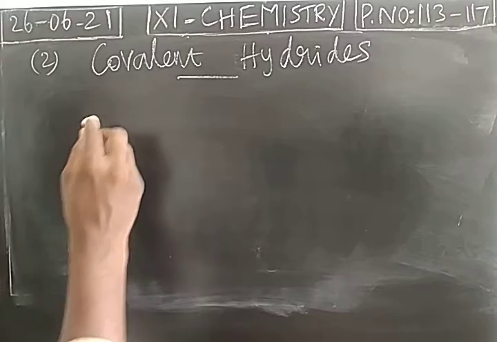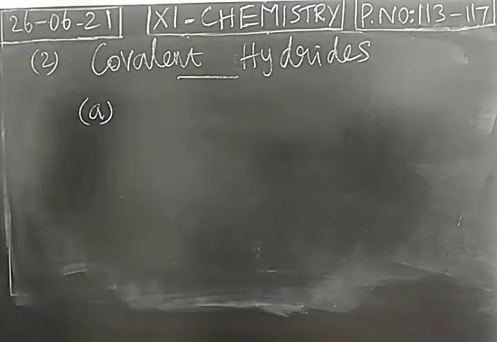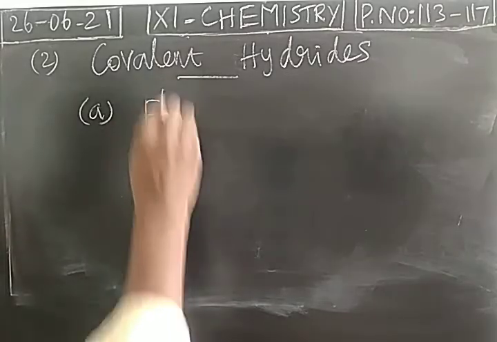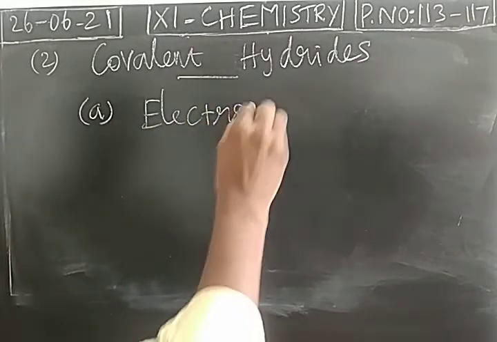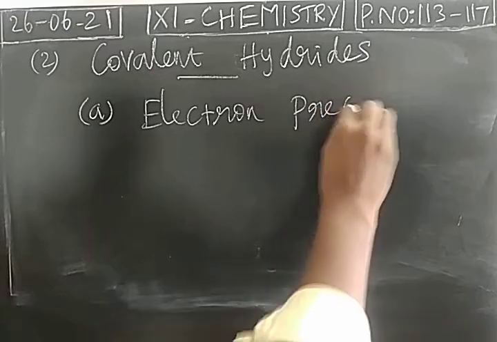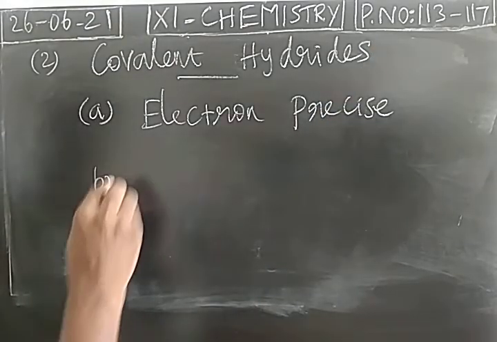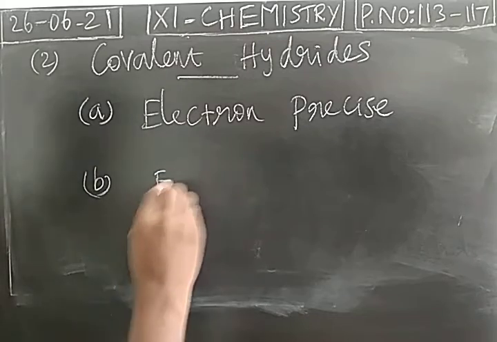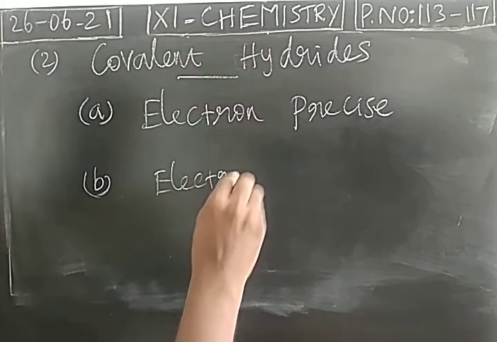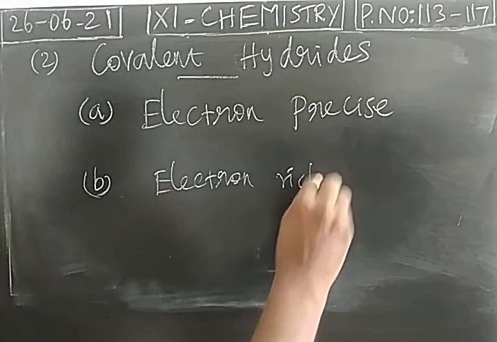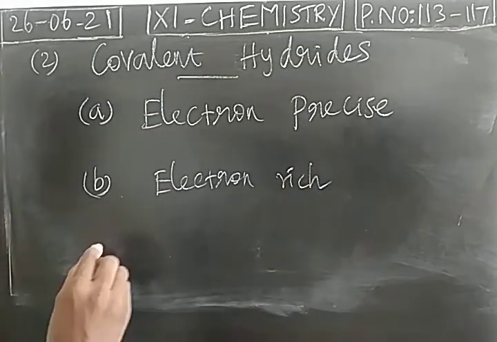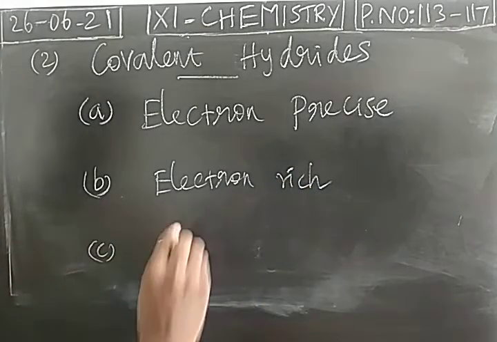Then covalent hydrides are classified into 3 types. First one is electron precise. Second one is electron rich hydrides. Third one is electron deficient.